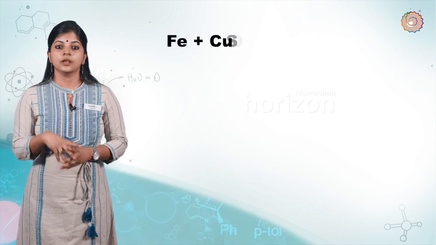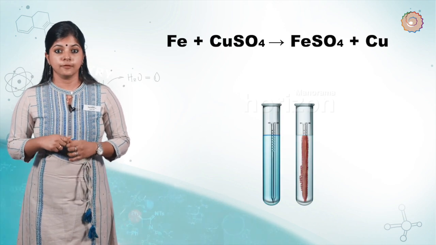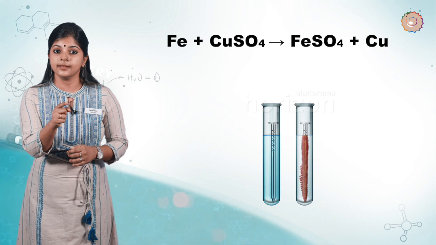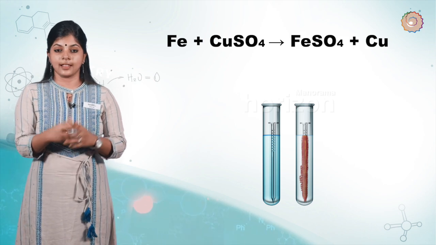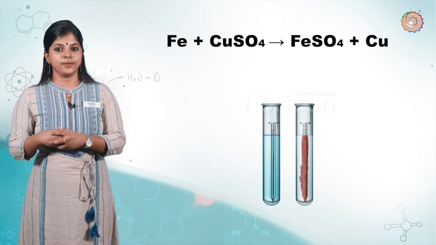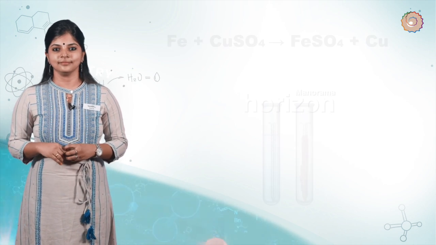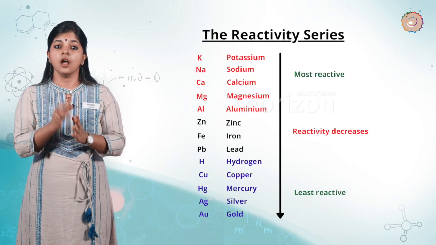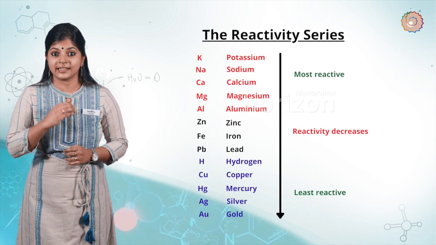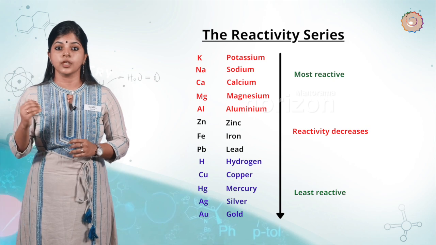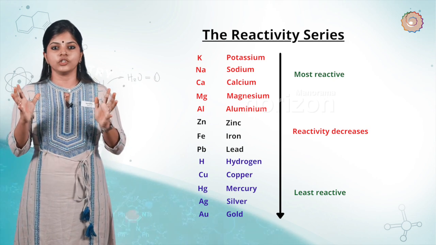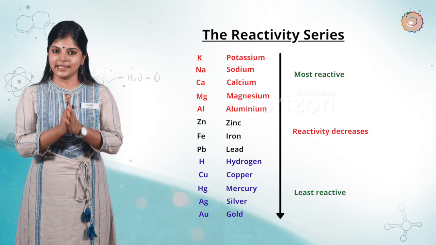Let's take an example. Iron displaces copper from copper sulfate solution because iron is more reactive than copper, and the equation is as follows. Fe plus CuSO4 gives rise to FeSO4 plus Cu. In order to get a clear idea of displacement reaction, we need to know what we call the reactivity series, wherein metals are placed in the order of their reactivity from high to low, with potassium being the most reactive metal and gold being the least reactive in that series, you see.